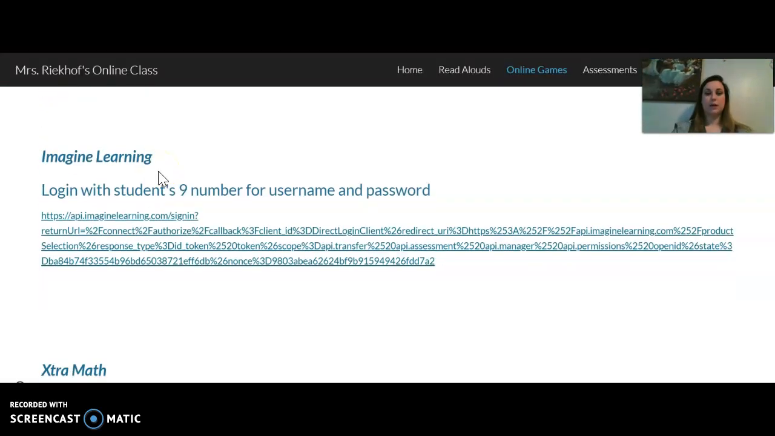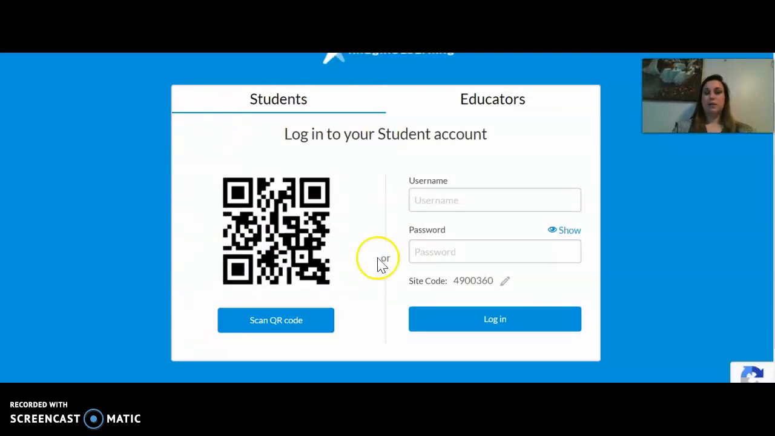The next one on that online games is Imagine Learning. When you click on the link, it brings you here. Make sure that you are clicked on the student and not the educator bar. Student is where they'll be able to log in. For username, once again, you're going to type your 9 number. Then for password, same thing, type your 9 number. Then this is the site code right here. It is 4900360. Most of the time this will stay once you've logged in one time. Then hit login. It will ask the student to confirm their name.